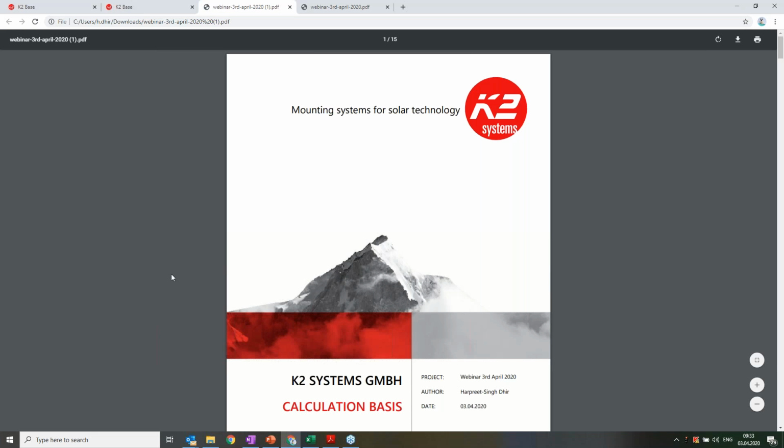Yeah, so it's a 15-page report, not talking only about the ballast plan, but also about the structural analysis.